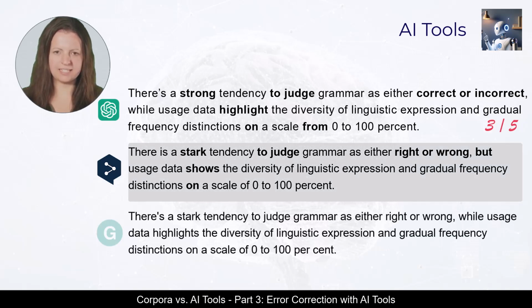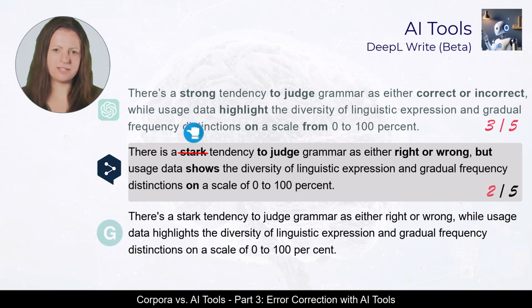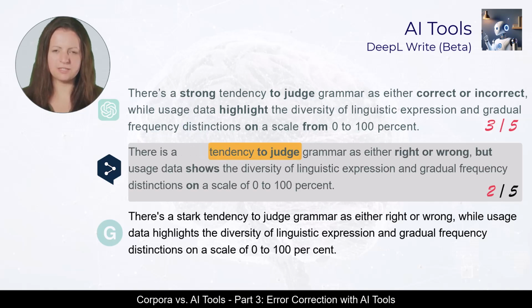In DeepLWrite, there's is correctly changed to there is. Stark is deleted without replacement. Tendency of judging is corrected to tendency to judge. The preposition in is changed to on before a scale. Percent is not split up into 2 words. A total of 4 out of 5 errors were corrected by DeepLWrite.